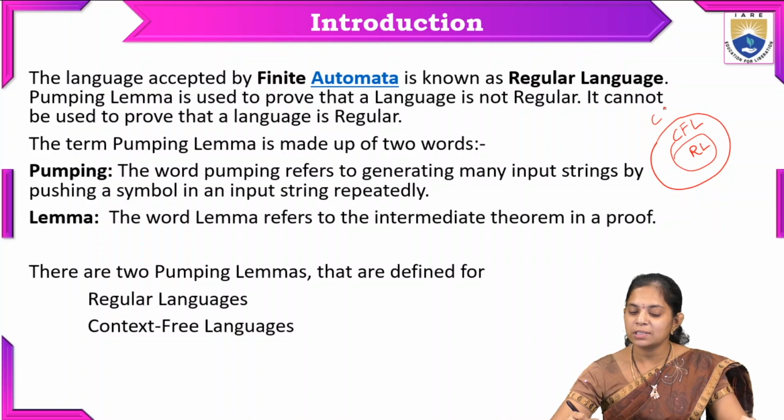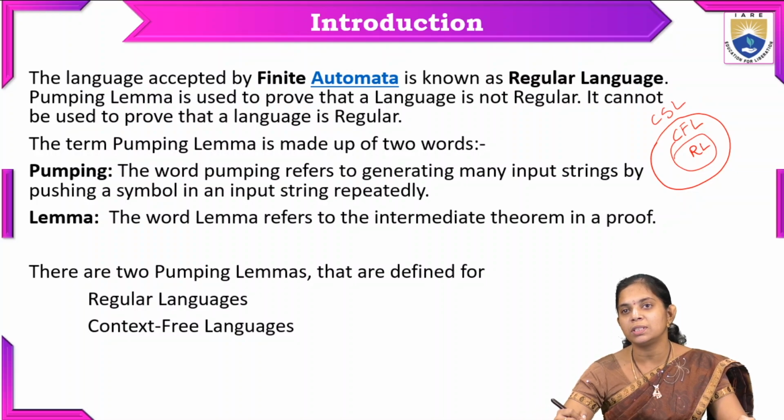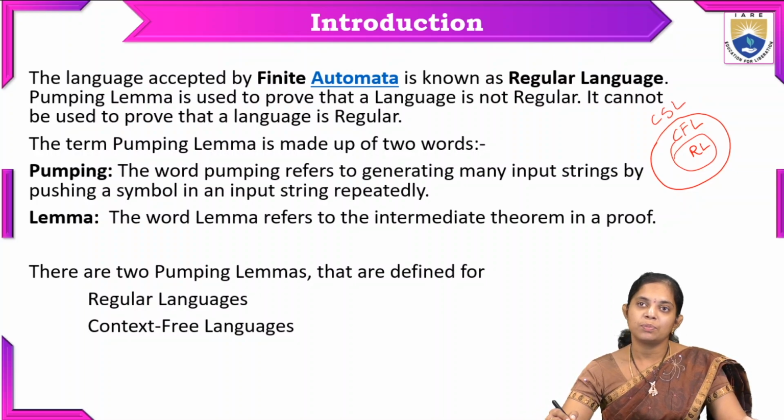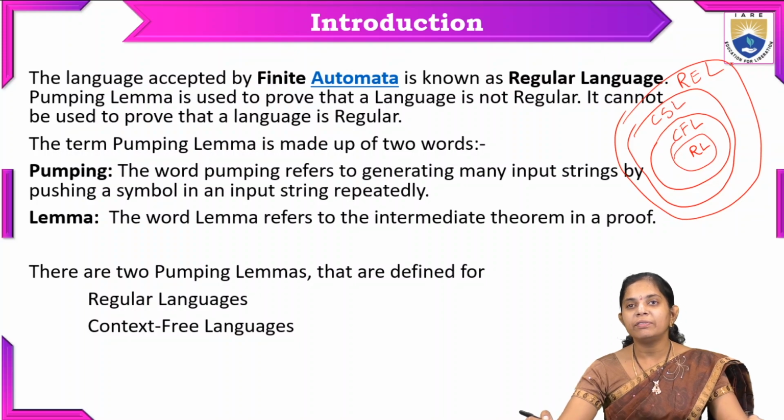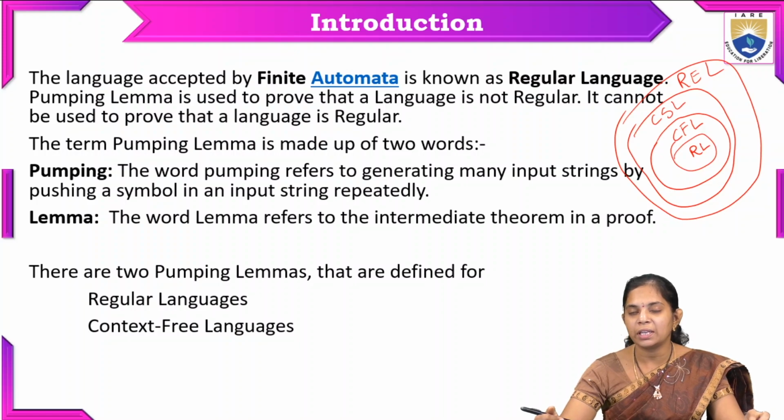Coming to context sensitive language, it is a subset of recursively enumerable languages. So these are the different types of languages in the theory of computation, four types in all.